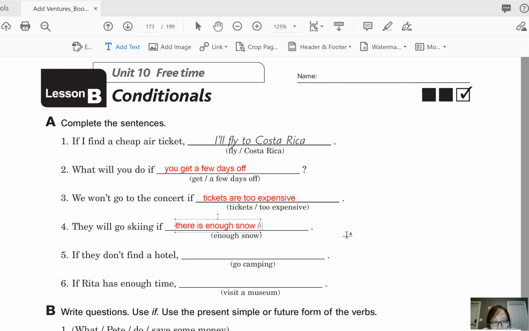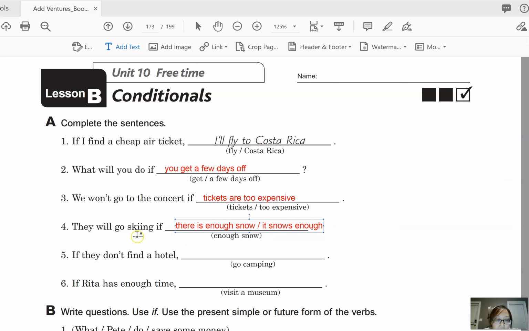You can also say if it snows enough. So in this case, snow is used as a verb. That's why we have to use an S at the end, because it is a third person singular word. So they will go skiing if there is enough snow, or if it snows enough.